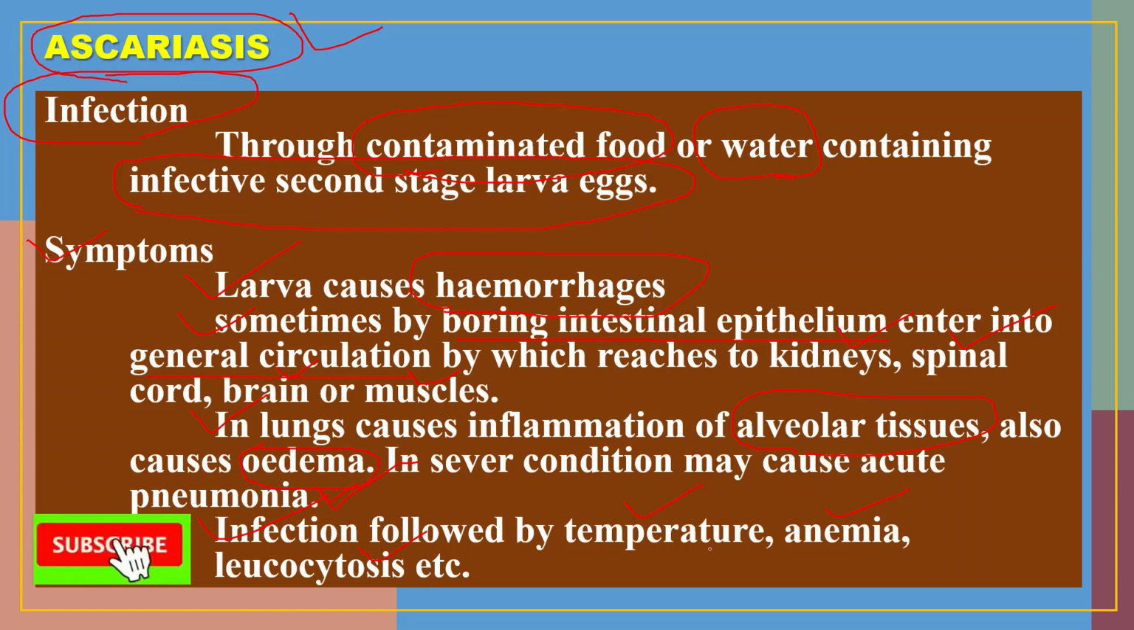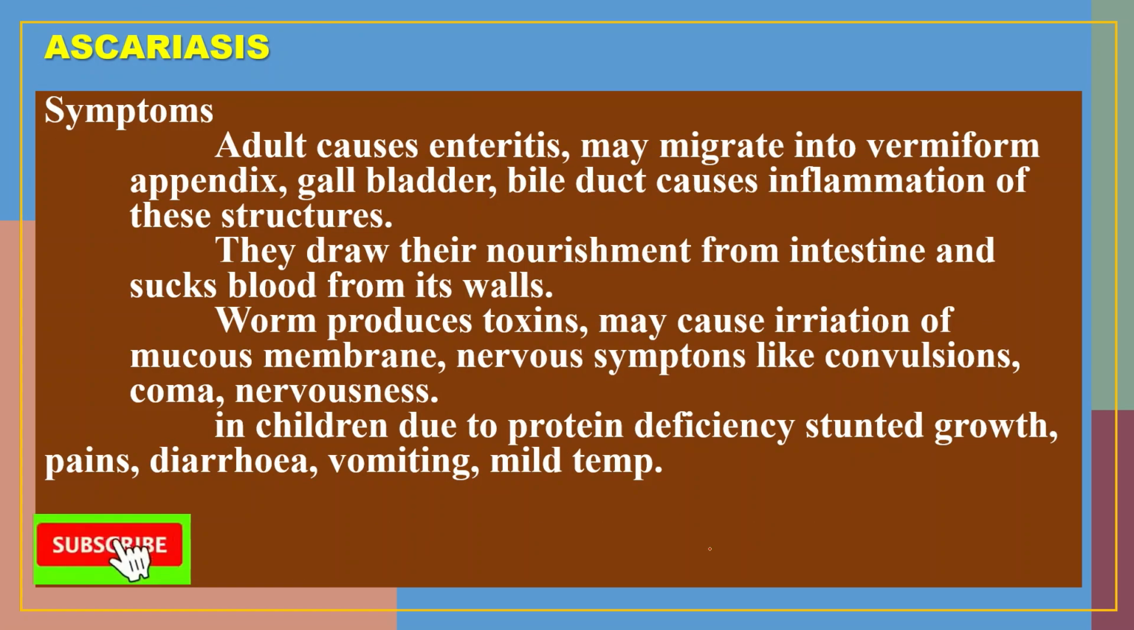When the adult enters into the body, the adult causes enteritis, and they can migrate into various organs such as the vermiform appendix. They can also enter into the gallbladder and bile duct, where they cause inflammation of these structures.